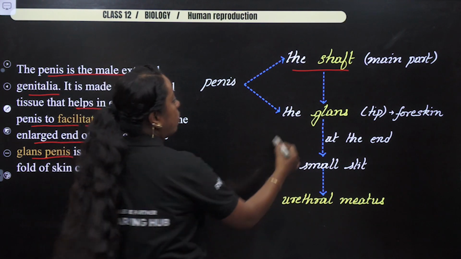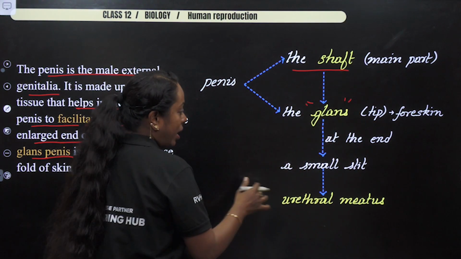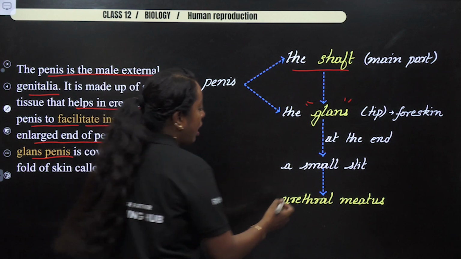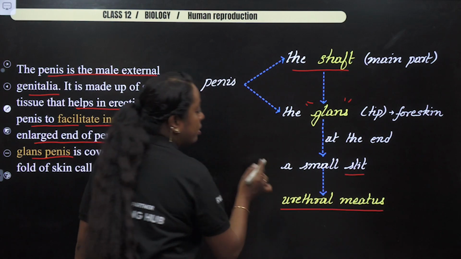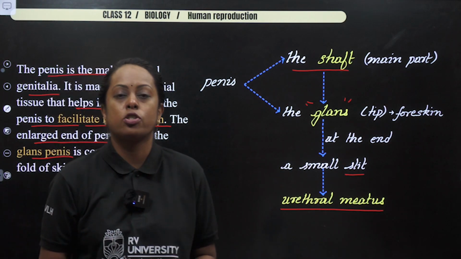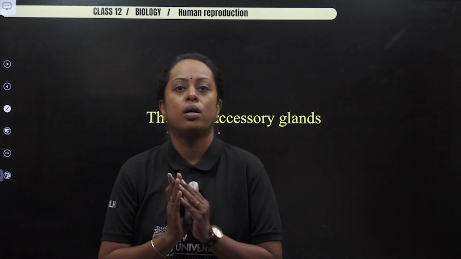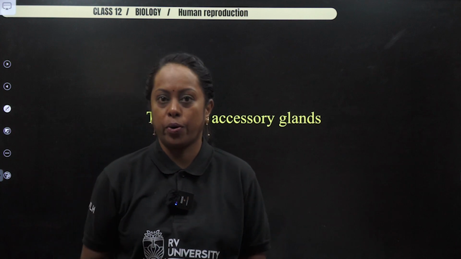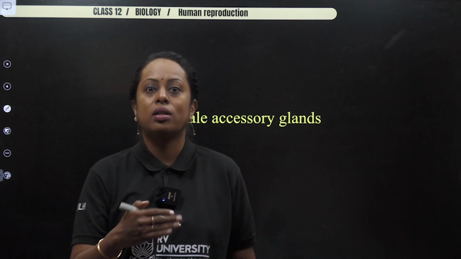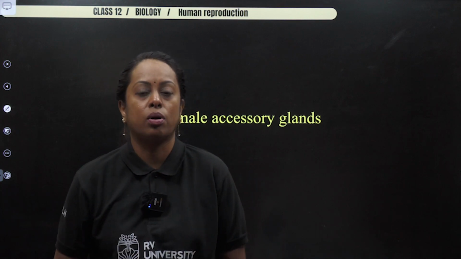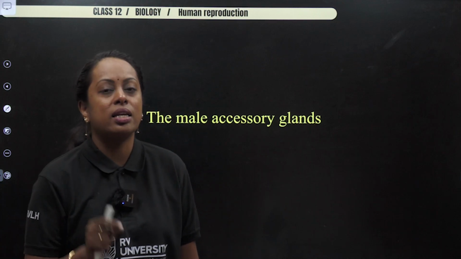It ends with glans, where you come across a slit, and that slit is known as urethral meatus, through which expulsion of urine as well as semen occurs. So I hope this particular concept is clear for you. Now once we are done with it, the next subheading in your textbook is male accessory glands.